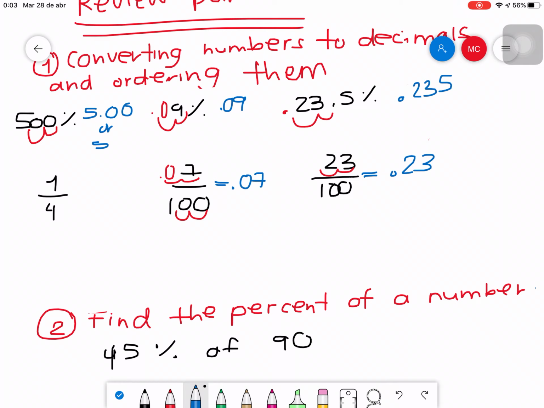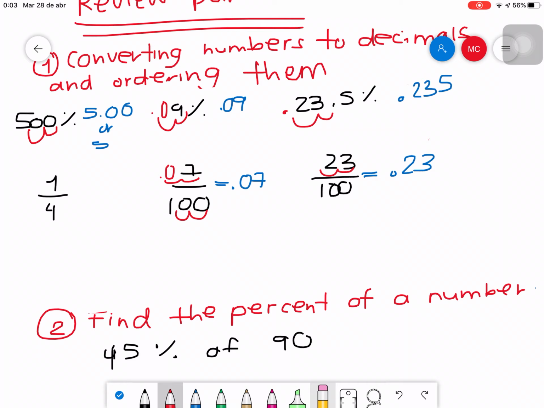Well, the way that I'm going to solve the first one, 1/4, can also be applied for these two. You can also apply the same rule. The rule that I'm going to say is dividing. You can divide this by this, and it will give you the same result. But why would you divide if you can solve it easier and faster, more efficiently, okay? So in the first one, I cannot do that because it is not over 100, over 1,000, over 1 million. It doesn't have any zeros.